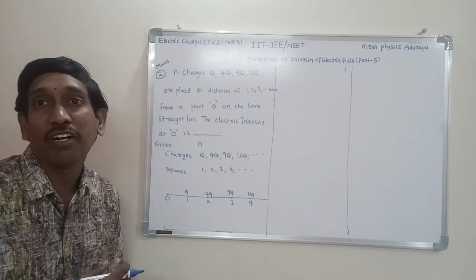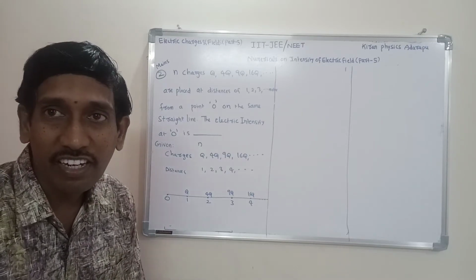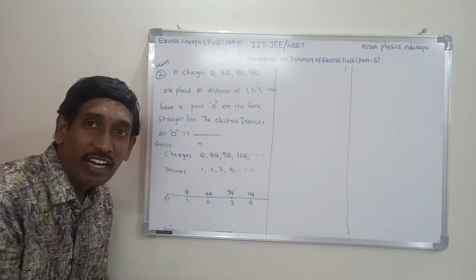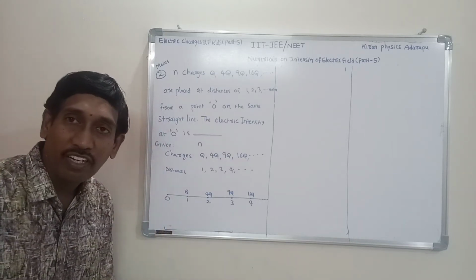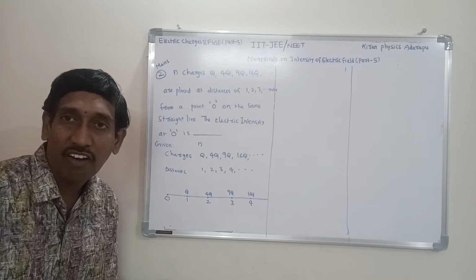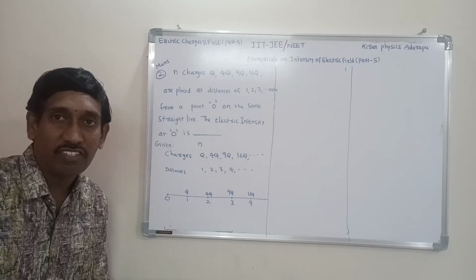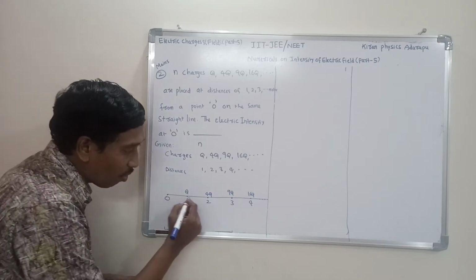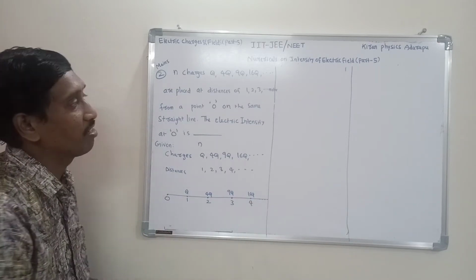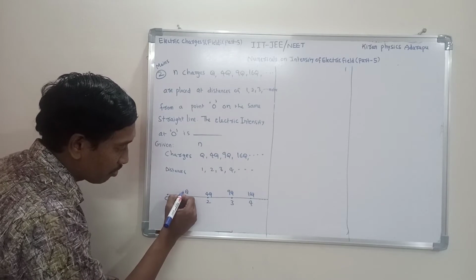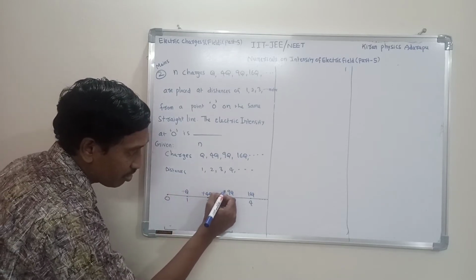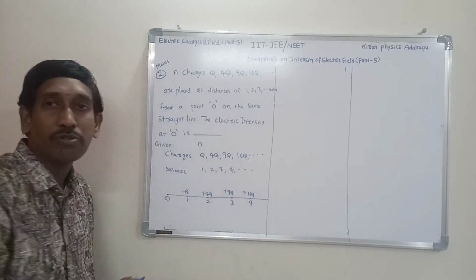How to understand the direction of the electric intensity? That is only understood by the diagram. From the diagram, we understand very clearly the direction of each individual electric intensity. First observe the directions, listen carefully. Here all the given charges are positive charges, from the question. This is a positive charge, this is a positive charge, this is a positive charge, and this is also a positive charge.